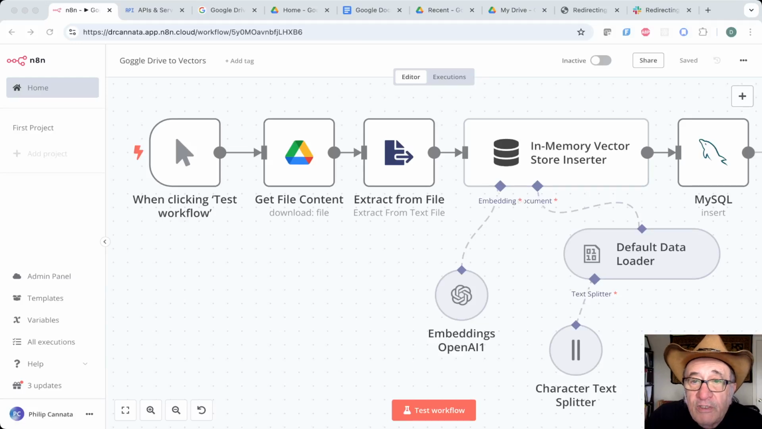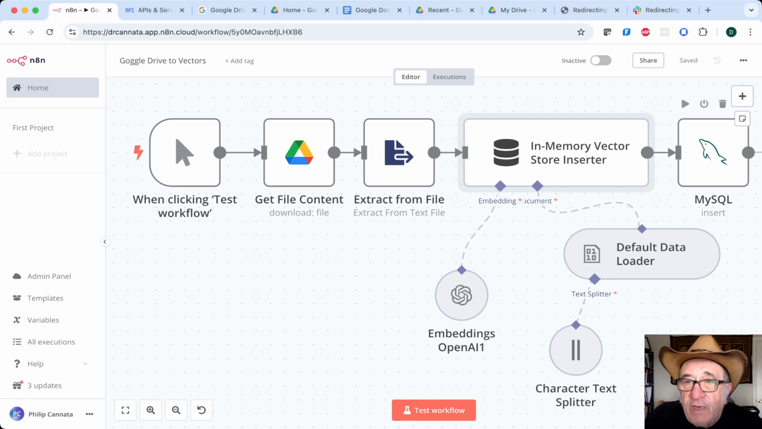Hello, today I'm going to show you how to create vectors from a Google Doc that's on a Google Drive using an n8n workflow. The workflow starts right here with getting the file name from the Google Drive, and then this next node extracts the content of the file, and then this next node creates the vectors from the content,